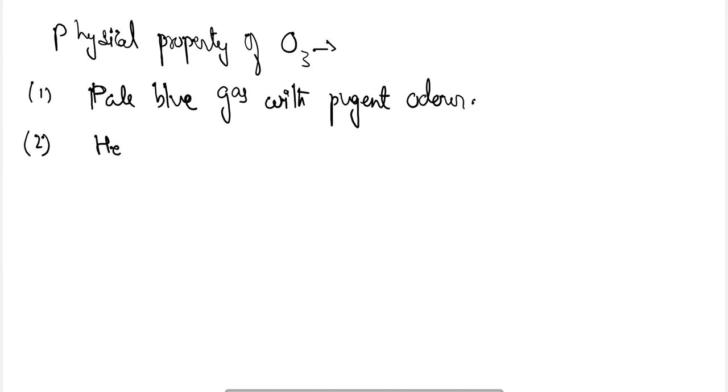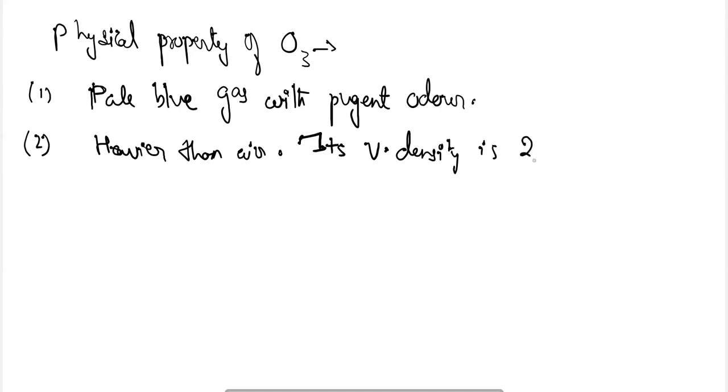It is heavier than air. Its vapor density is 24, while that of air is only 14.4.